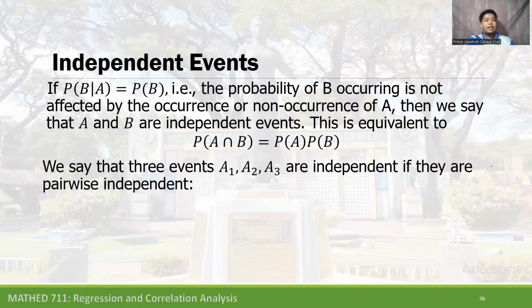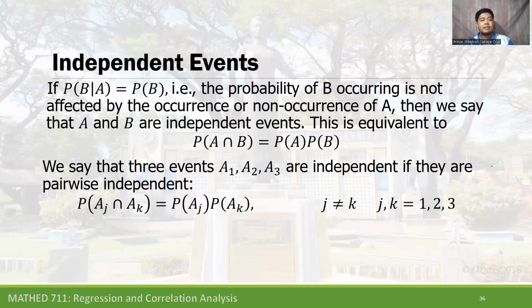We say that the three events A sub 1, A sub 2, A sub 3 are independent if they are pairwise independent. Here is the example. The probability of A sub j intersection A sub k is equal to the probability of A sub j multiplied by the probability of A sub k, such that j is not equal to k and j, k is equal to 1, 2, and 3.